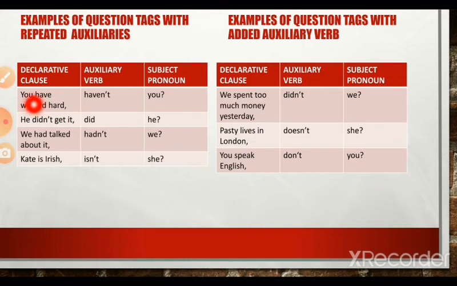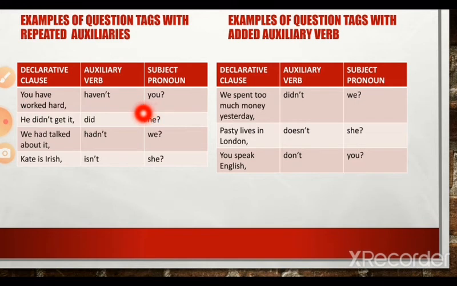You is singular, here also you is singular. Person, you is in second person, here also the subject pronoun is in the second person. Gender is not specified here, here also the gender is not specified. Since it is you, the gender is not specified.